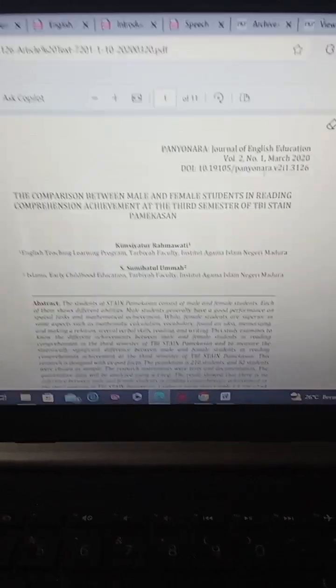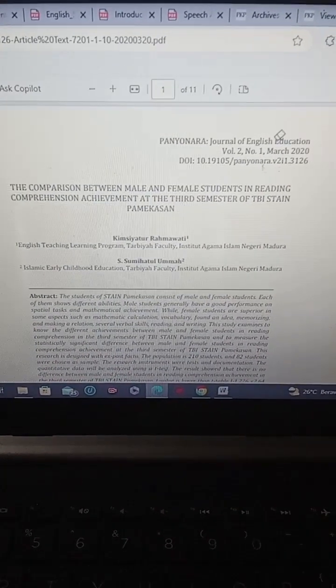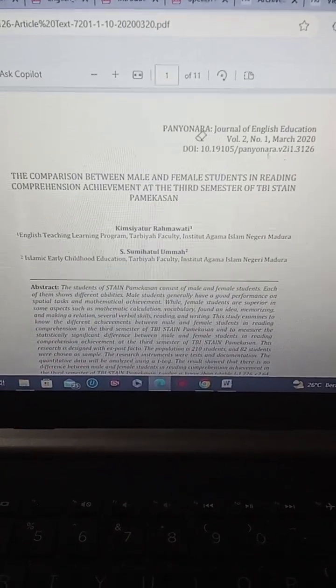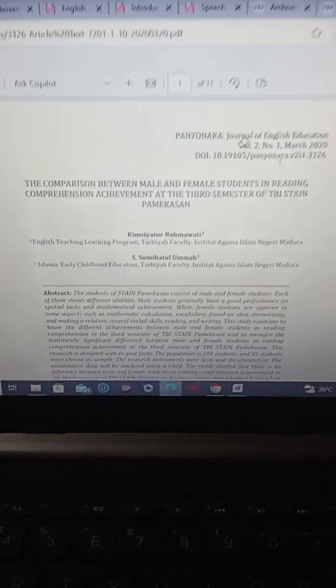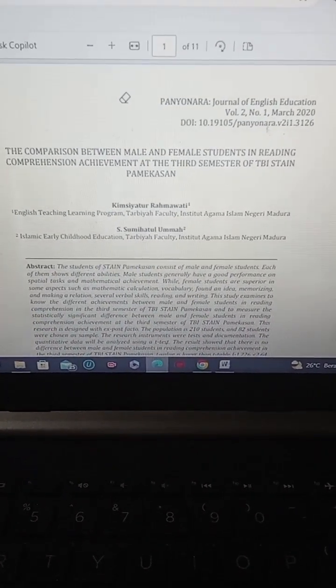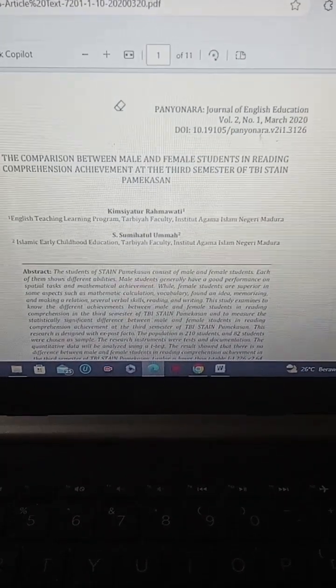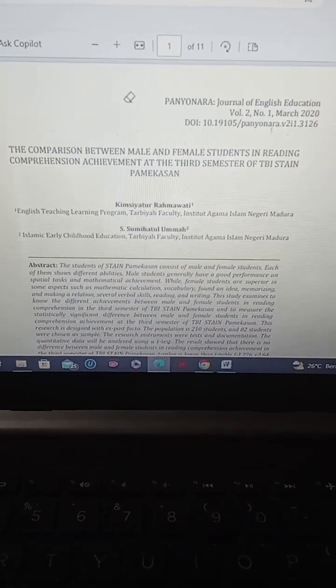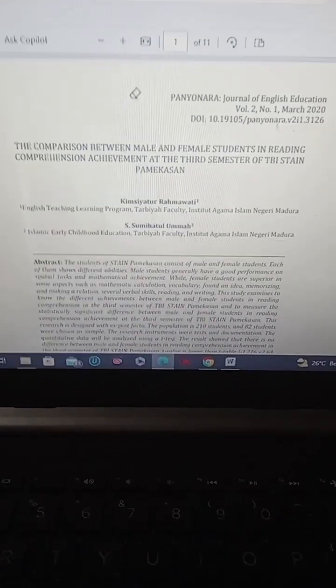this is the article. As you can see, it's from Panyonara, Journal of English Education, and the title is "The Comparison Between Male and Female Students in Reading Comprehension Achievement at the Third Semester of TBI Stein Pamekasan."